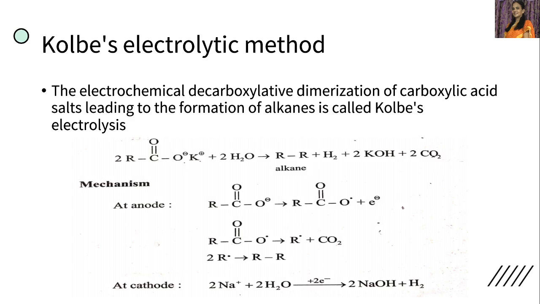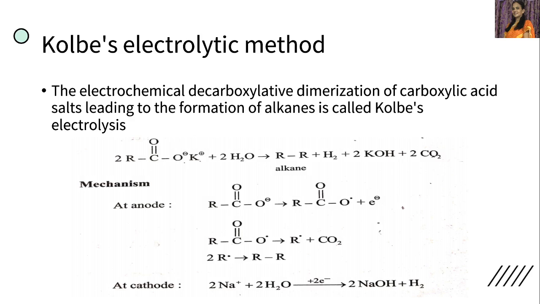Now let us consider the salt of carboxylic acid here, either the sodium or potassium salt. Here we considered the potassium salt of carboxylic acid, RCOOK, potassium carboxylate, as an aqueous solution. This is subjected to electrolysis.